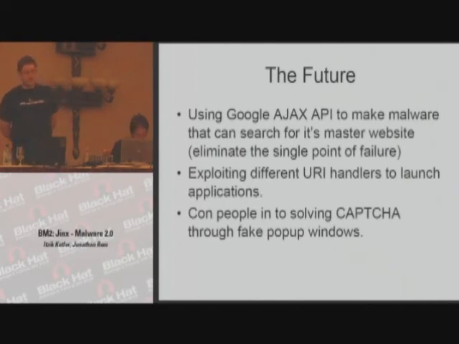We have the Google Ajax API feature, through which we can eliminate the single point of failure of ET phone home static IPs or URLs. We can use the Google Ajax API to search Google for our operator sites, which contain more instructions and more commands for us. We can exploit different URI handlers, or even inject a malicious URI handler during the setup and gain remote code execution from Jinx. Several URI handler exploits have been published in the past, and they can be a good start.